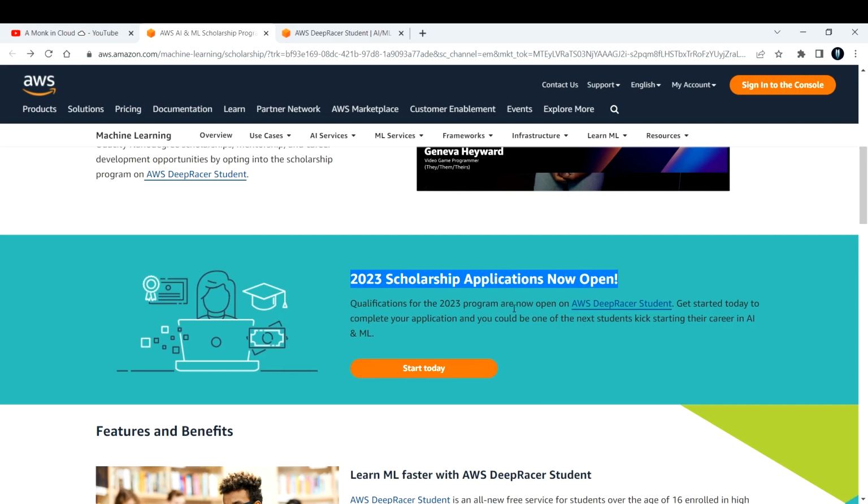First you need to qualify for this. You need to create an account here in AWS DeepRacer, as I told you. Then you can complete the application, and if you get enrolled, you can kickstart your learning in the AI and ML scholarship.